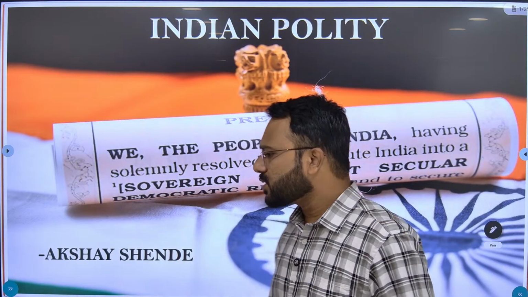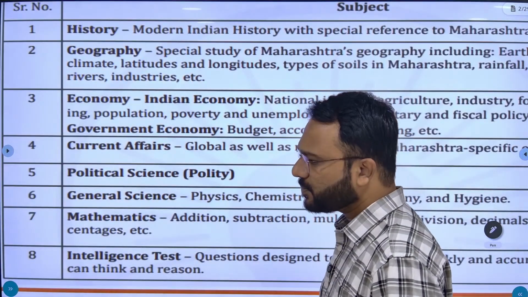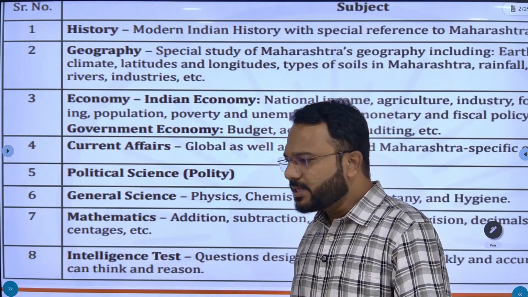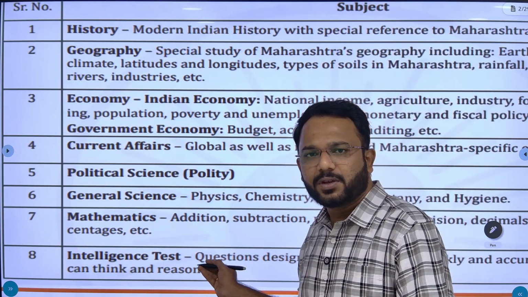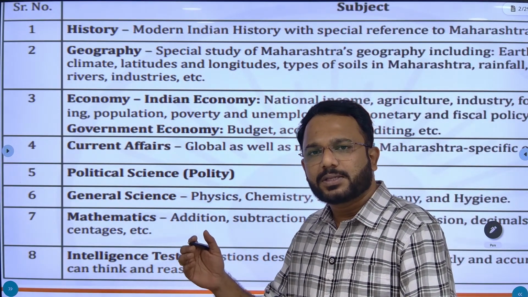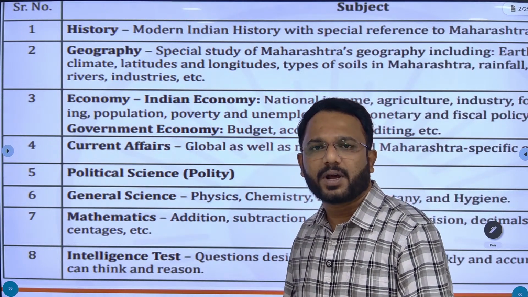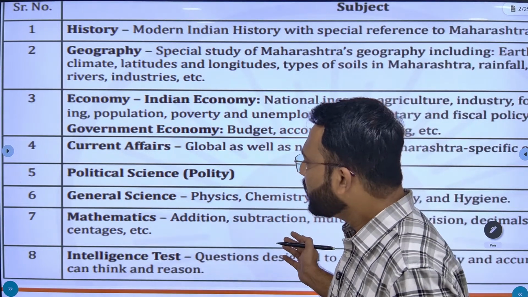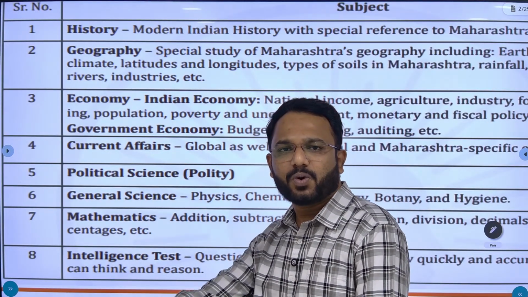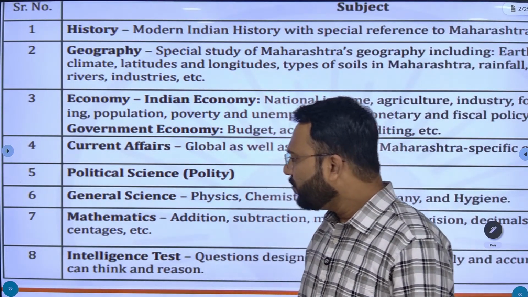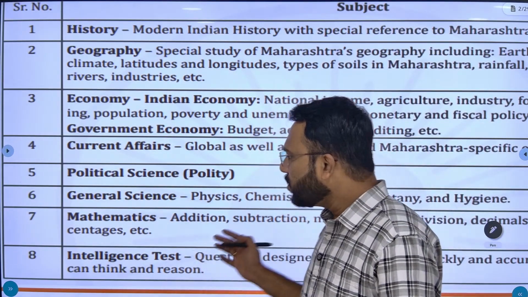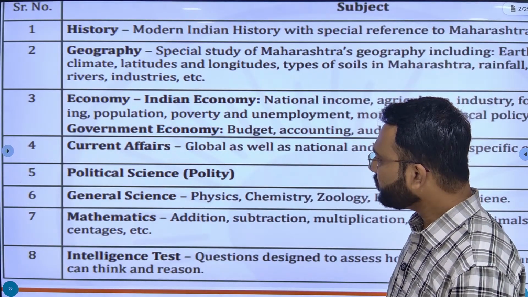So first go through the syllabus. This is the syllabus of the preliminary exam, and we are giving it to you in English. On the commission's site, the syllabus they have provided is in Marathi language. If you want this syllabus in English, you can fill up the Google form. The link has been provided in the comment box, and we will provide you that syllabus copy in English. So here is the preliminary exam syllabus.